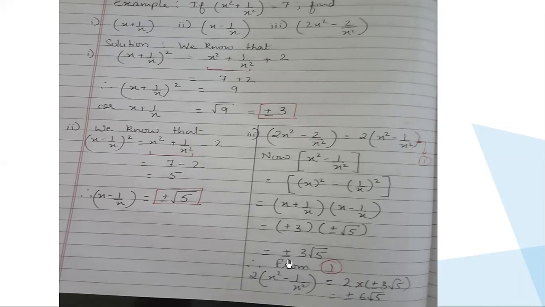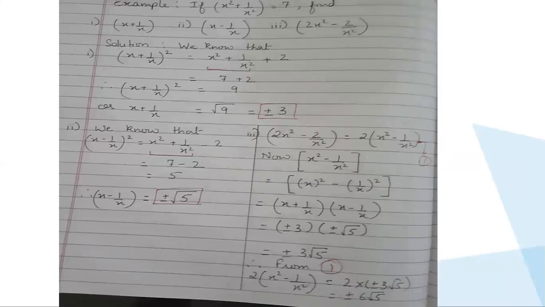So copy plus minus sign as it is, and 3 multiplied by root 5 will be 3 root 5. After that, I have to multiply 2 also with the answer of this part, isn't it? So I multiplied the answer of this bracket part with 2 over here. Again, this whole number will get multiplied with this whole, you will get 6. Copy your plus minus sign as it is, and root 5 will remain root 5 only.